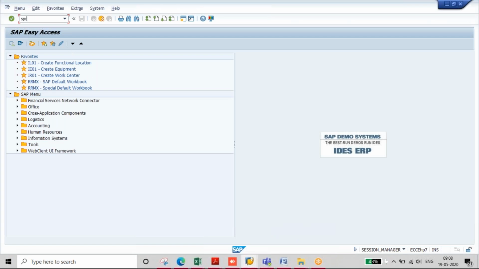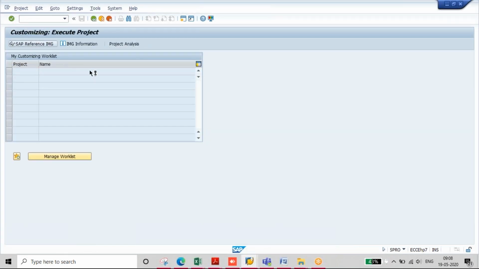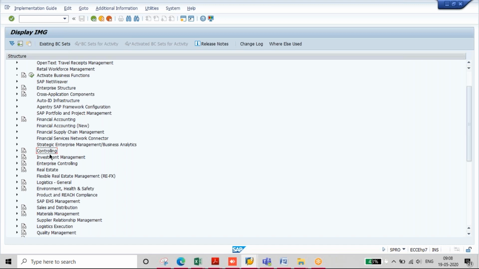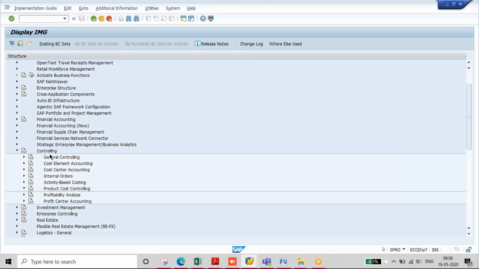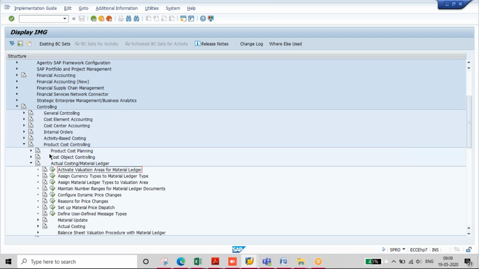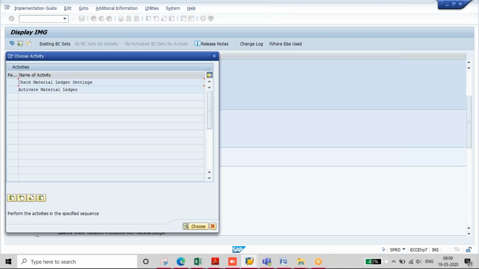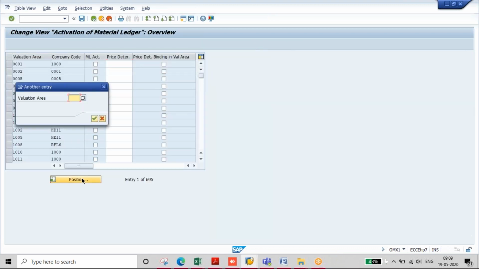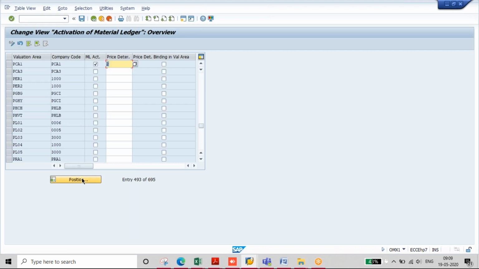So in SAP, now we'll go and activate the material ledger. Control, link, product costing, actual costing. Activate valuation areas for material ledger. Check material ledger. So the activation of material ledger, from a configuration point of view, looks very simple. We are just going inside and activating the material ledger.